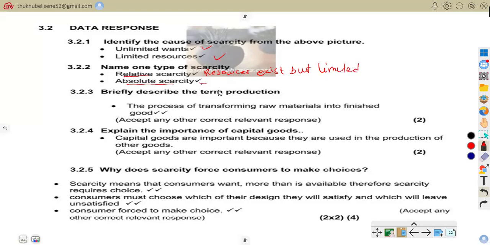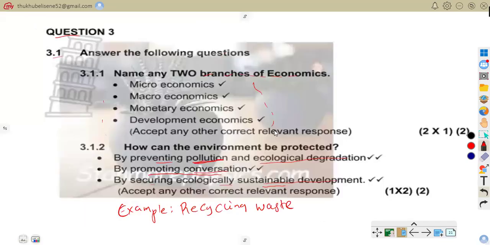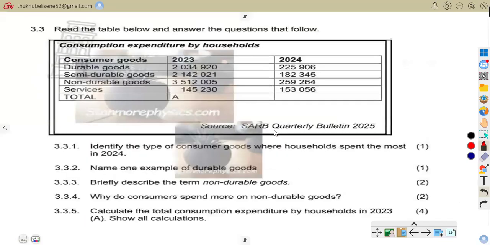But with absolute, resources do not exist at all. So these are the types of scarcity, though we were asked to mention one. So now let us attend to 3.23.